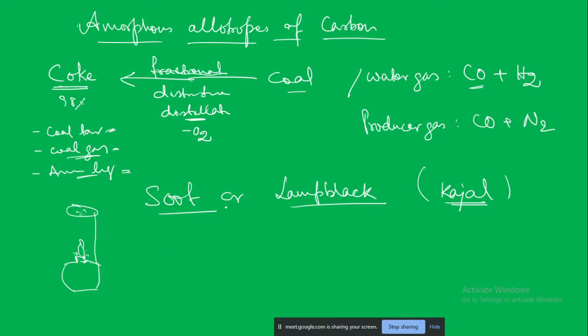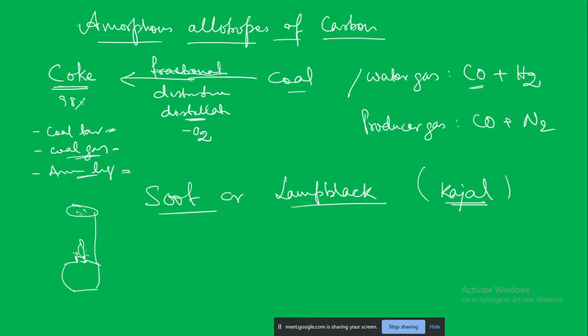This soot or lamp black is also used in making printing ink, typewriter ribbon, black paint, varnishes, and rubber and leather products, for bringing that black color. In this way it is used for different purposes.